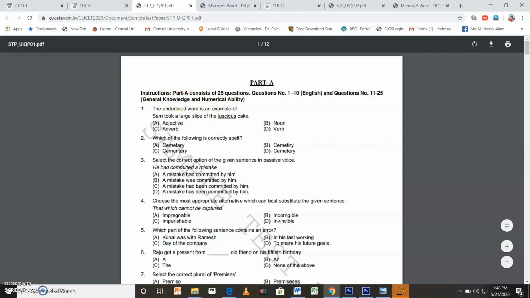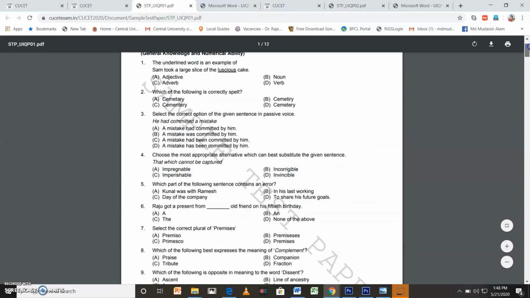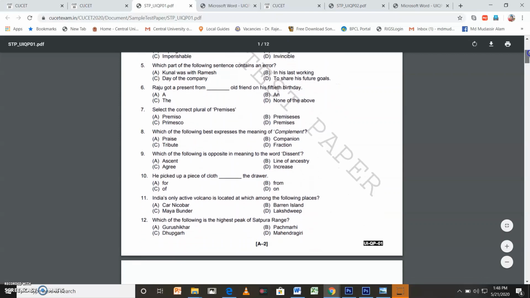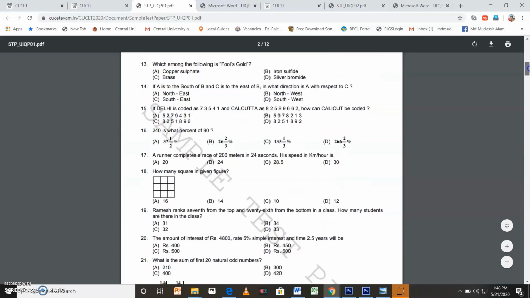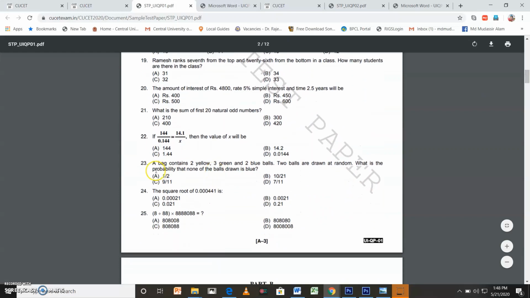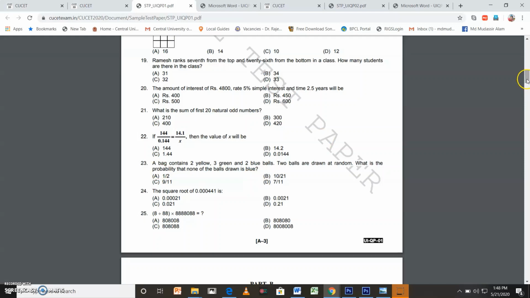When you scroll the file down, you can see there are 4 answers for each question. You have to write the correct answer in your answer sheet or mark sheet. So I am scrolling the file down. You can see question number 1 to 9, 10, 11, 12 here. In the next page, you can see question number 13 to 25. So these are 25 questions. This will not be related to your science subjects.